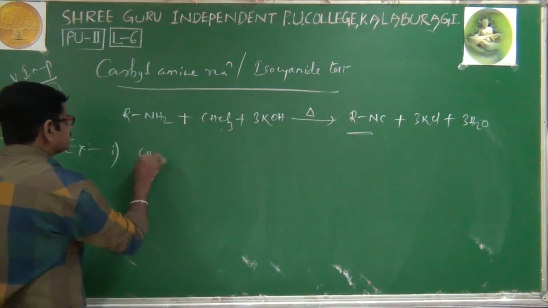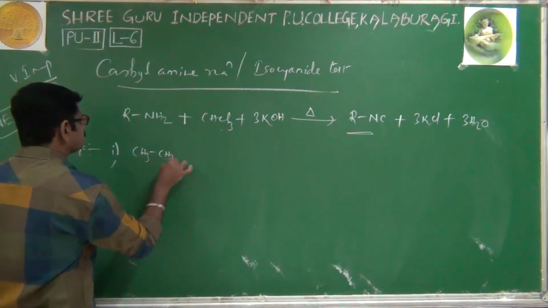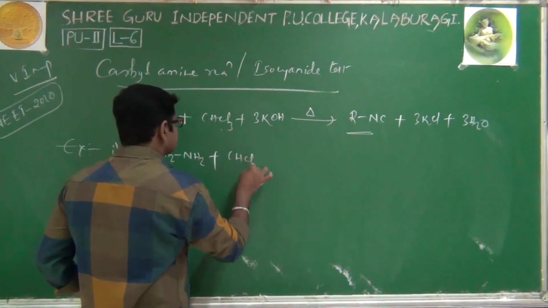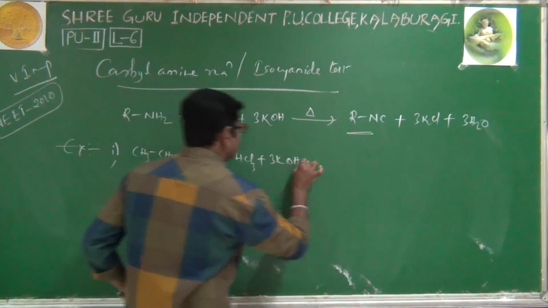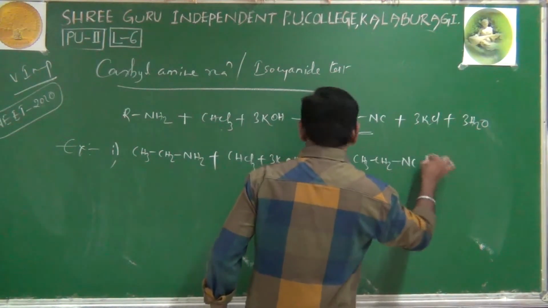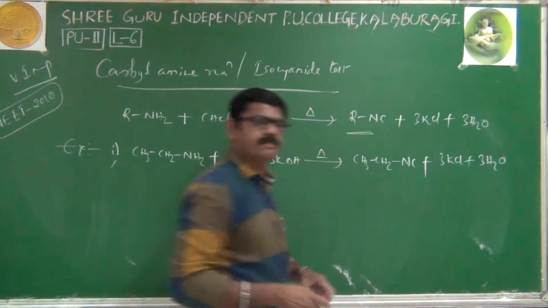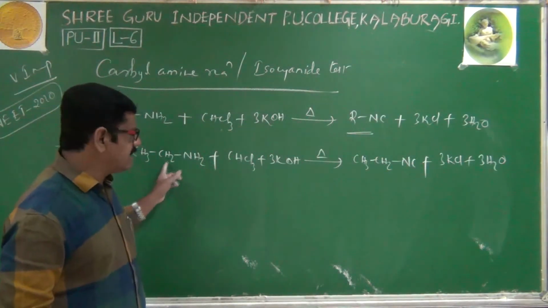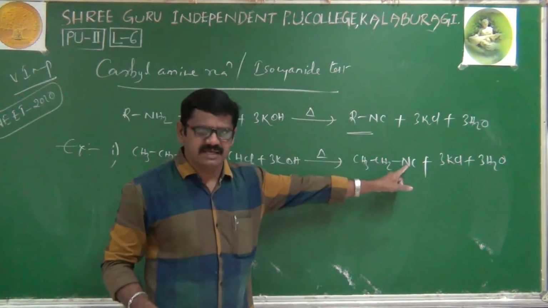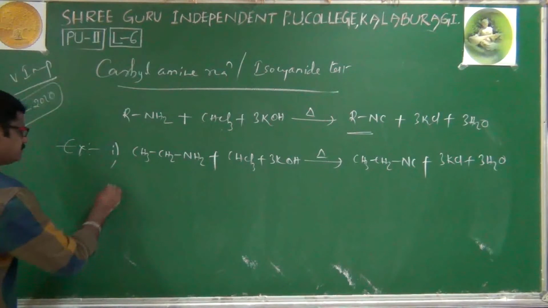Right? I'll take CH3CH2NH2, ethylamine. It reacts with chloroform and alkali KOH, heated, you will get CH3CH2NC plus 3KCl plus 3H2O. Ethylamine is heated with chloroform and alkali, you will get ethyl isocyanide. Ethyl isocyanide or ethyl carbylamine is obtained. Right? It is example one.